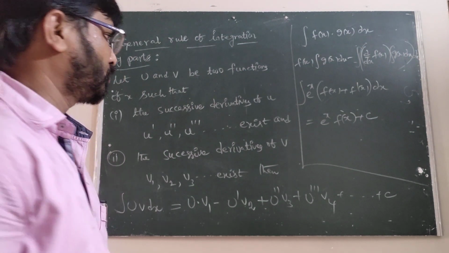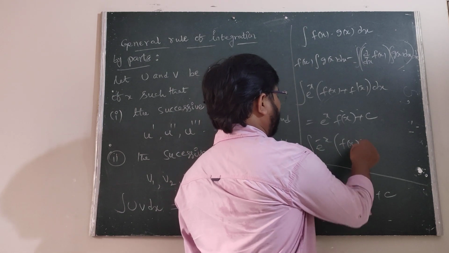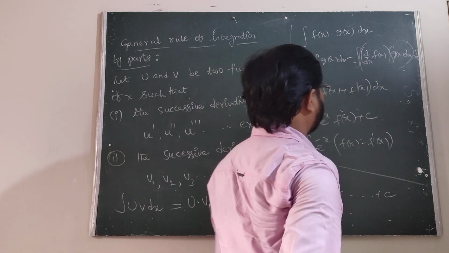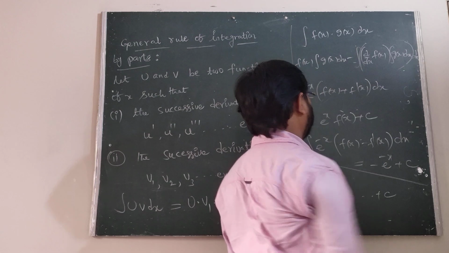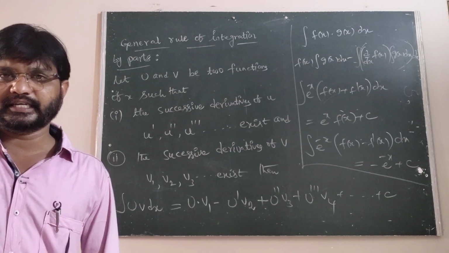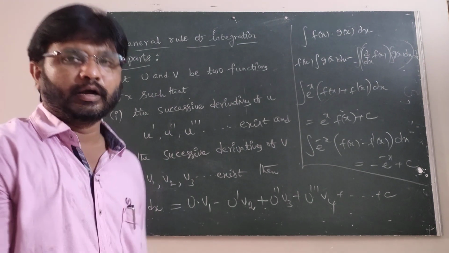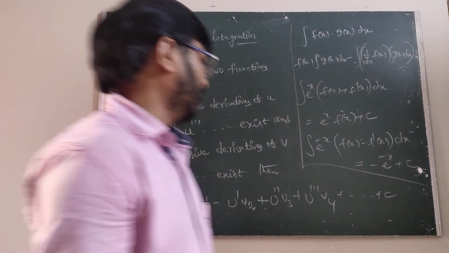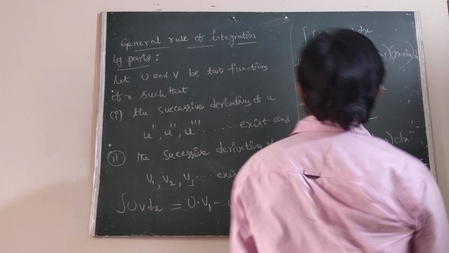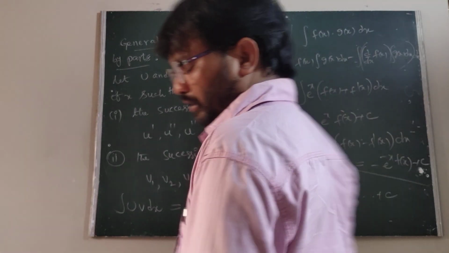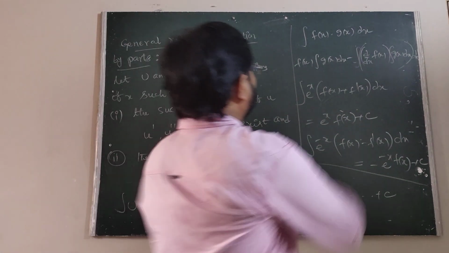After that, the integral of e power minus x into f of x minus f dash of x dx is equal to minus e power minus x f of x plus c.